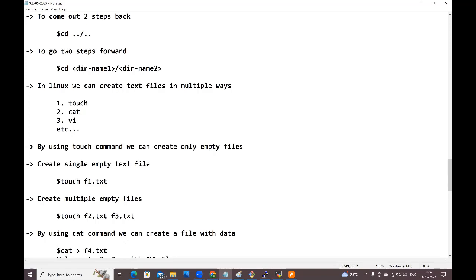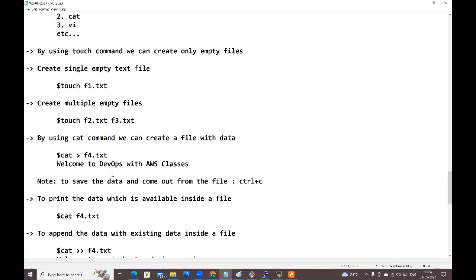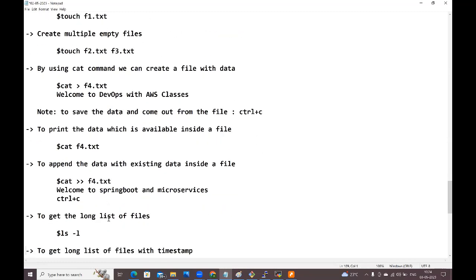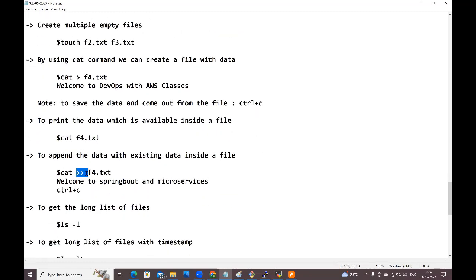Right? If you want to create the file with data, then we need to go for the cat command. Cat, and to write the data, we need to use the greater than symbol. Cat greater than f4.txt, enter. Here it will ask you to provide the data. And to save this data, we need to use Control-C. Right? To print the data which is available inside the file, we need to use cat space file name. To append data to the existing data inside the file, we need to use the double greater than symbol.